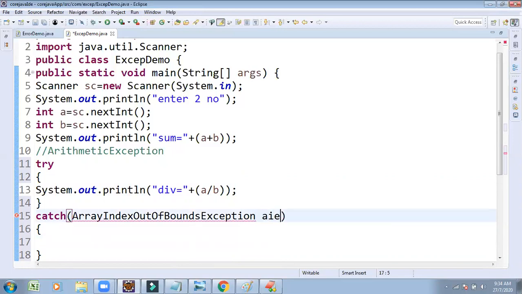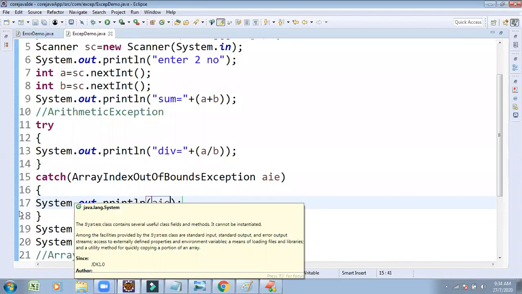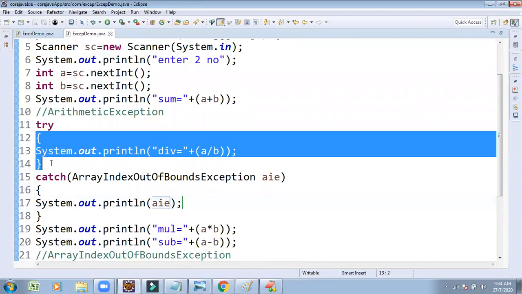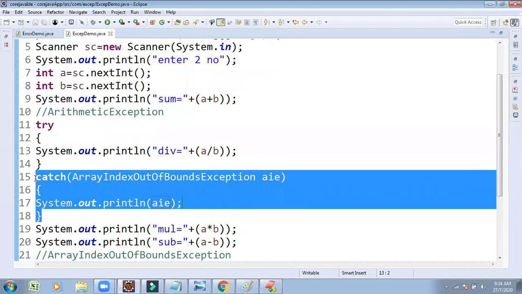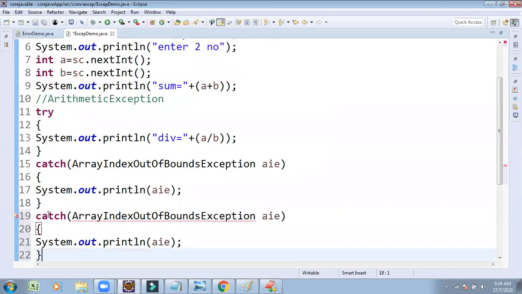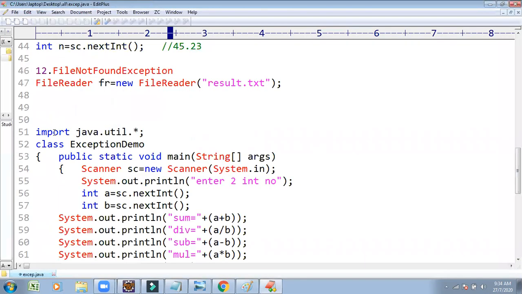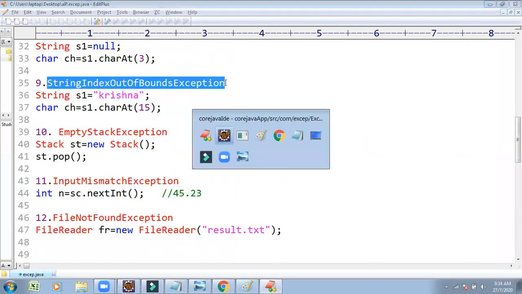Solution 1, AIE: System.out.println of AIE. The suspicious code you provide under the try block may be caught by its relevant catch block. Maybe somebody suggests it may not be array index out of bound; maybe there is a possibility of string index out of bound exception.